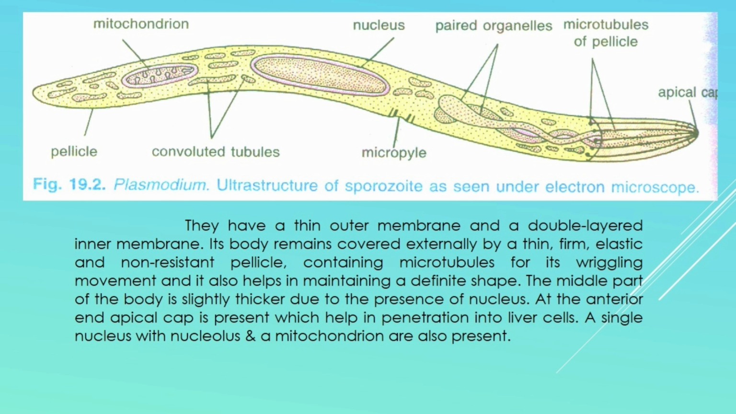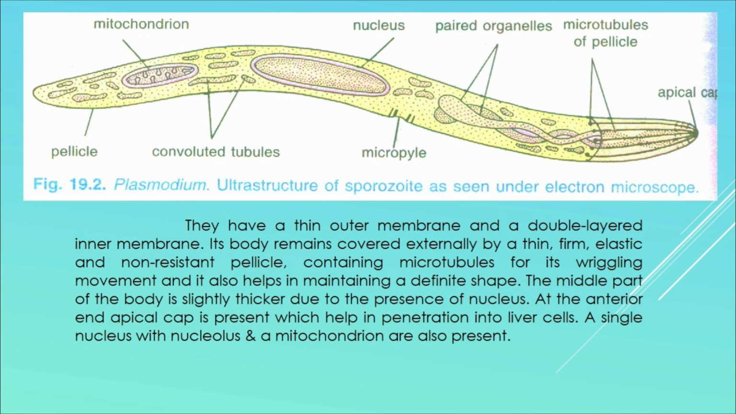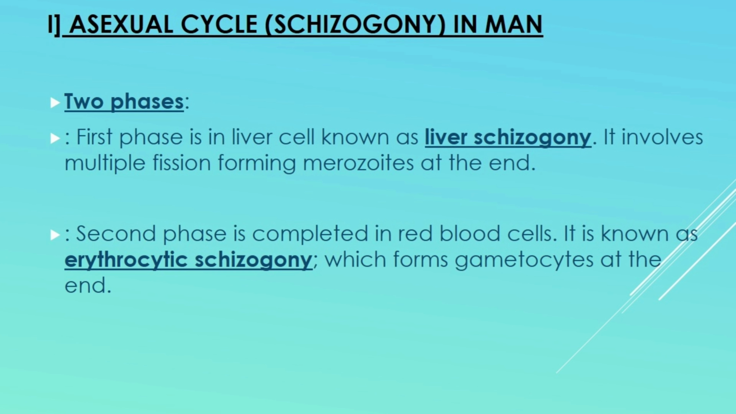There is a micropyle in the pellicle which corresponds to cytostome of other protozoans. When an infected female Anopheles mosquito bites a healthy person, it injects thousands of sporozoites along with saliva into the bloodstream of human being. Inside liver and RBC, different forms of sporozoite cause infection.